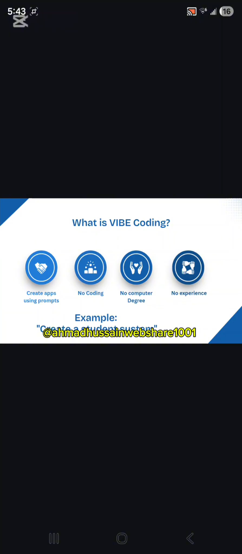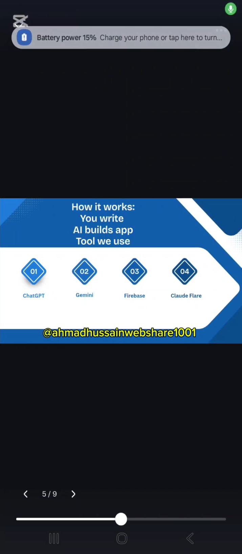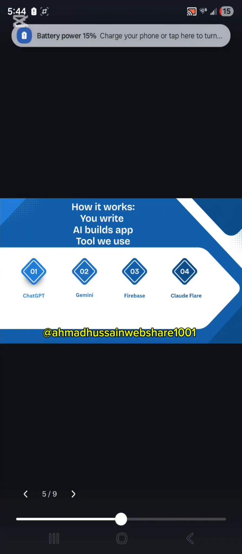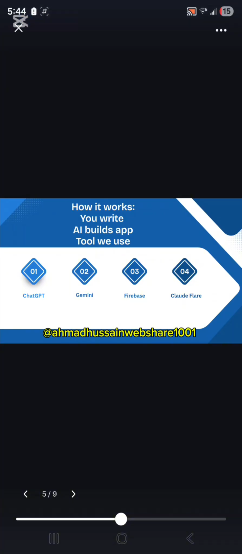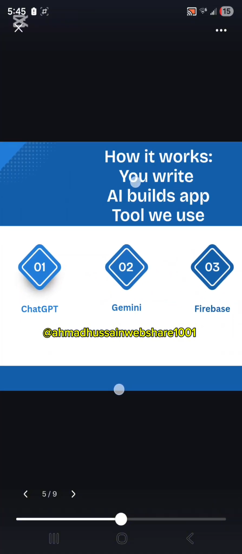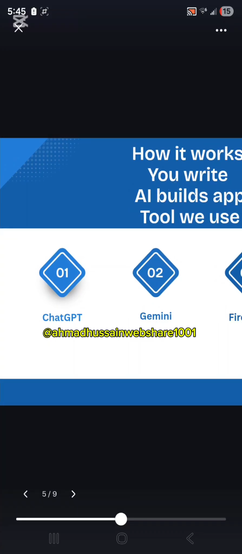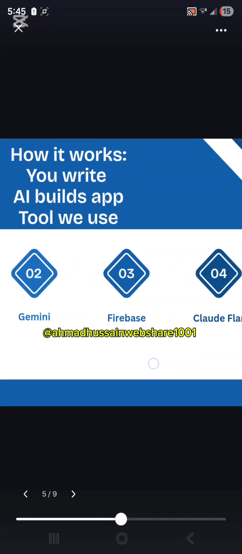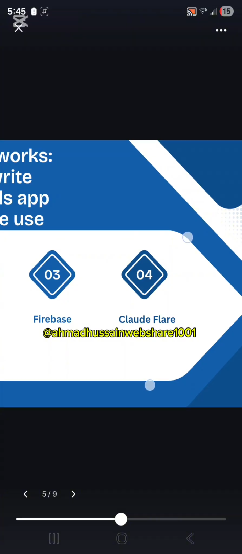For that we don't need any coding, any computer degree, or any prior experience. I will try to create this project using all free available AI tools. So without paying a single cent, we can create this smart and professional web portal for a school management system. In this project we will use ChatGPT, Gemini, Firebase, and Cloudflare.